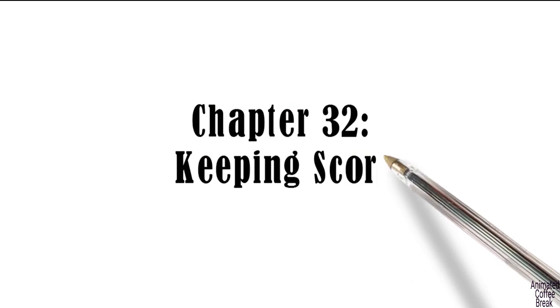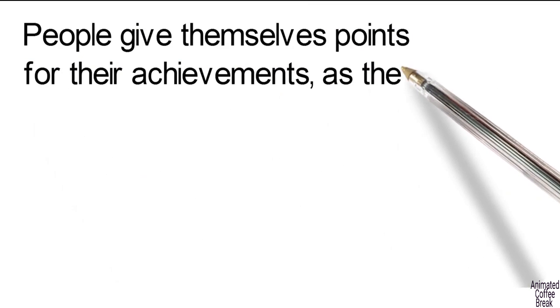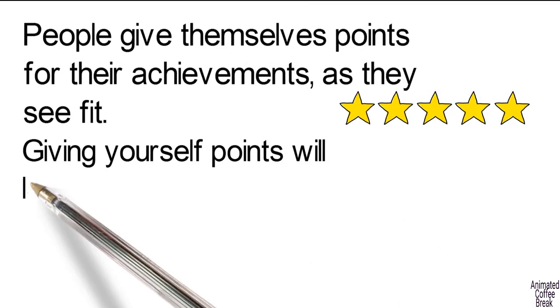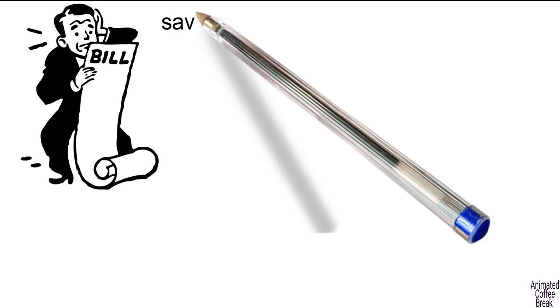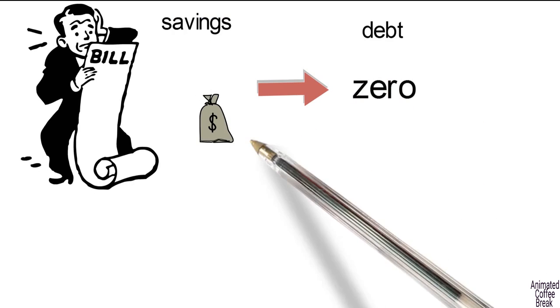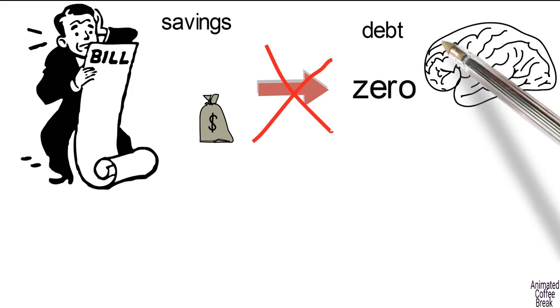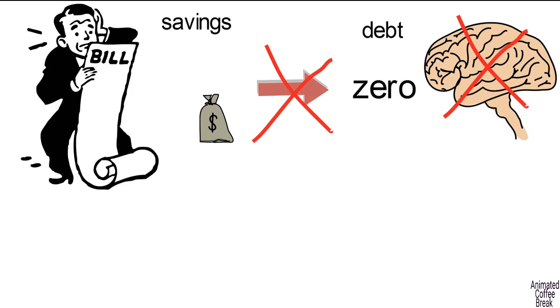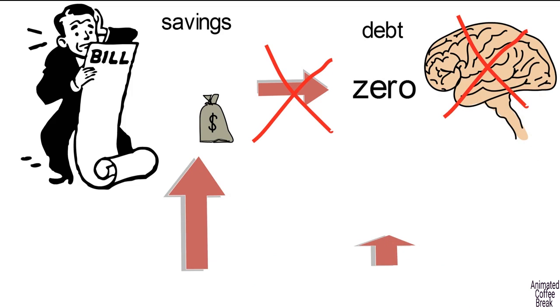Chapter 32: Keeping Score. People give themselves points for their achievements as they see fit. Giving yourself points will lead you to take actions that are not financially smart. For example, a person with a credit card debt should probably decide to use his savings to pay it off. However, most people will decide to keep their money in savings, even though it's not the financially smarter thing to do. The reason for this decision is that they rate saving money higher than crossing off debt. Therefore, they have more motivation to increase their savings than clear themselves of debt.